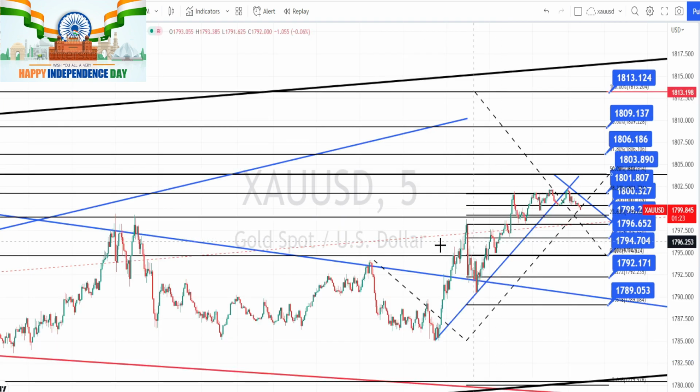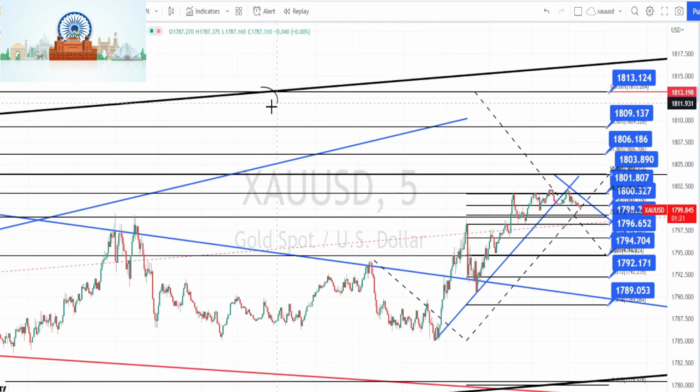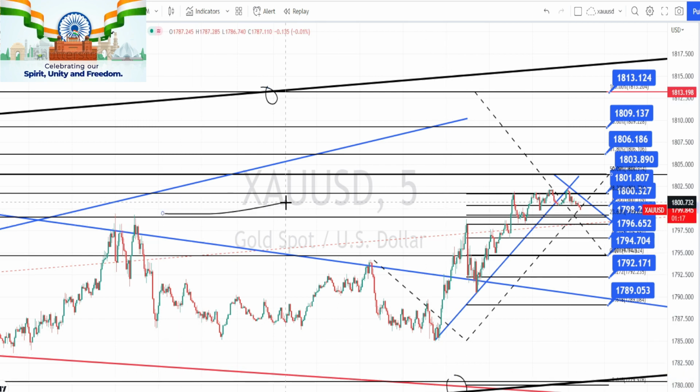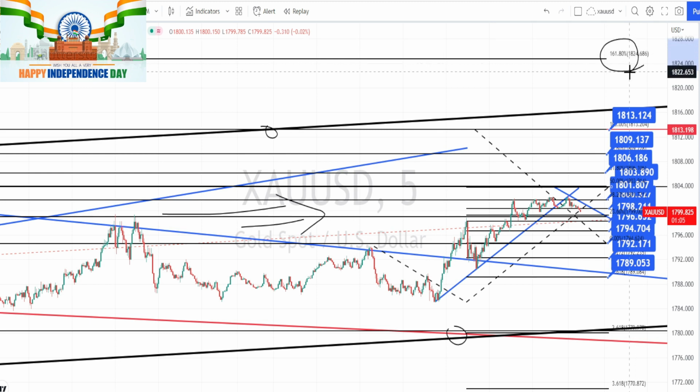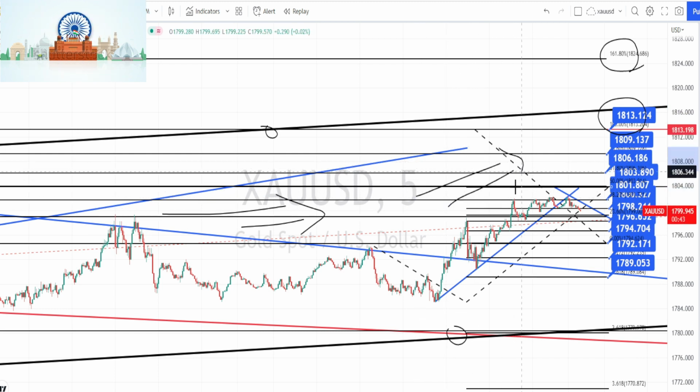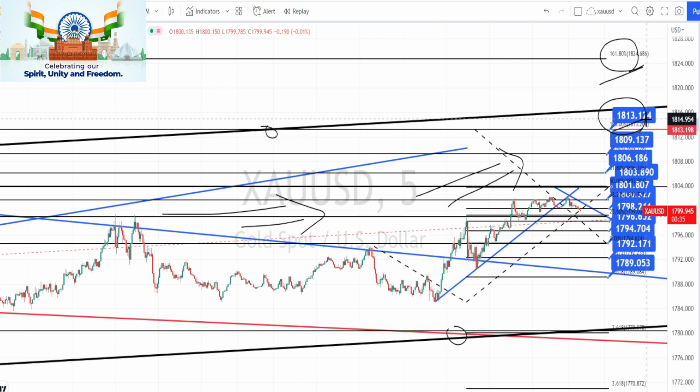So the overall price action from 4 hours time frame to 5 minutes time frame is still in a bullish trend, trading within a bullish channel pattern. But we also know from the higher time frame that this whole zone between 1824 to 1813 is a very strong resistance zone. And if the bullish trend needs to continue, it has to break all these resistance zones.